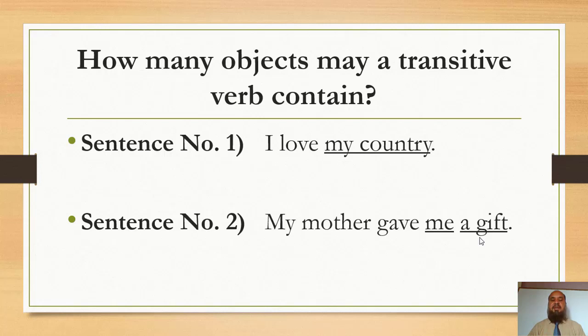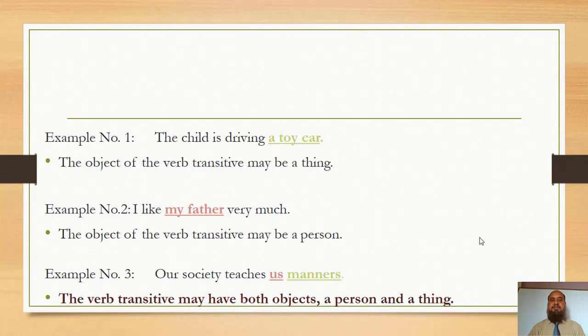Very good. Mostly your guess is correct. In sentence number 1, there is 1 object, my country, and in sentence number 2, there are 2 objects, me and a gift. In sentence number 1, I love my country. My country is the object of love. In sentence number 2, gave has 2 objects, me and a gift.